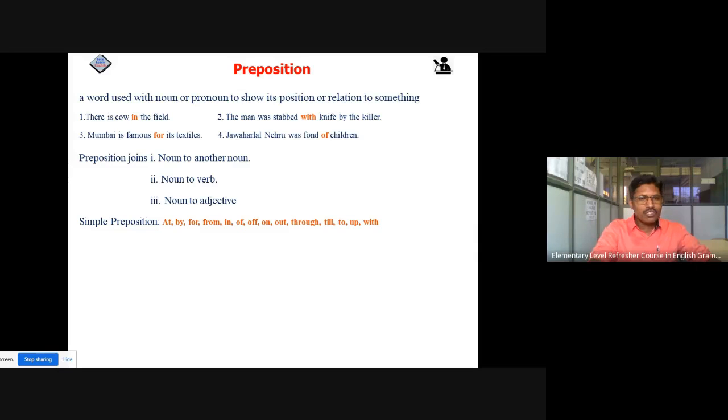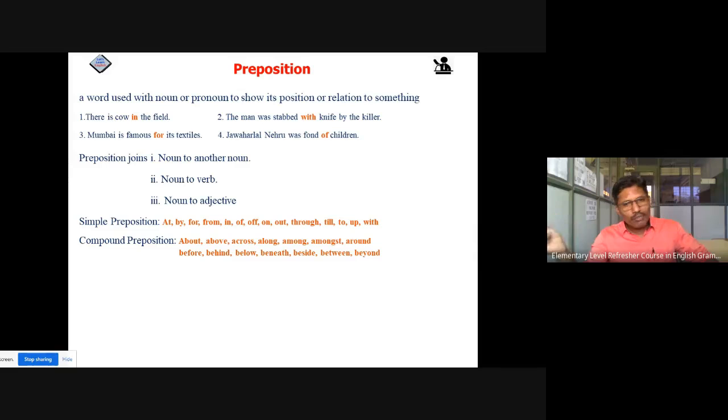Now let's see simple prepositions: at, by, for, from, in, of, on, out, through, till, to, up, with. These are the simple prepositions. It means we use them in simple sentences. And let's see compound prepositions, which we use in compound sentences: about, above, across, along, among, amongst, around. Okay. Before, behind, below, beneath, beside, between, beyond, inside, outside, underneath, within, without.